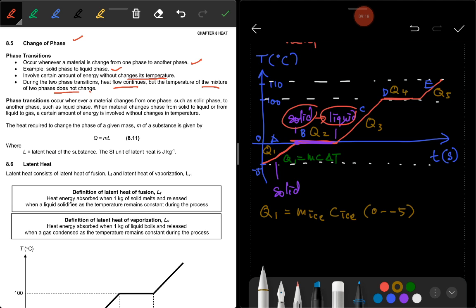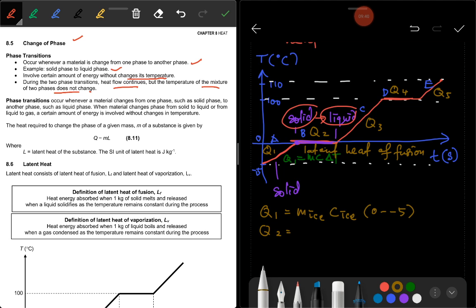And then if you want to calculate Q2, from solid, from ice to water, here we call it latent heat of fusion. So here is latent heat. So I write here latent heat of fusion.